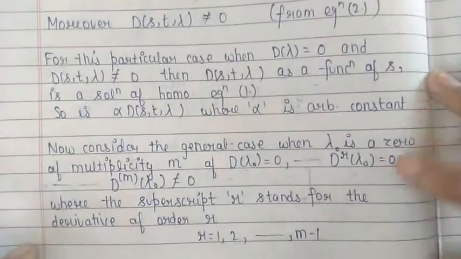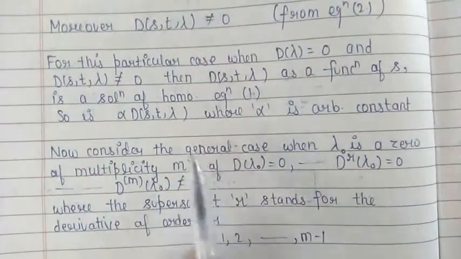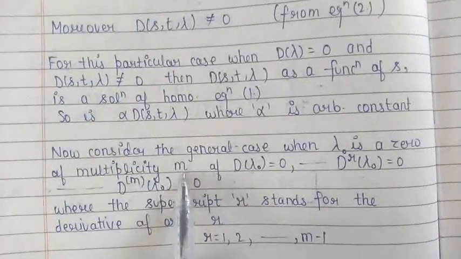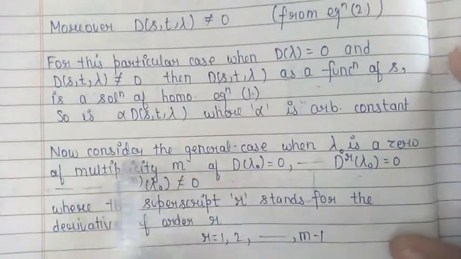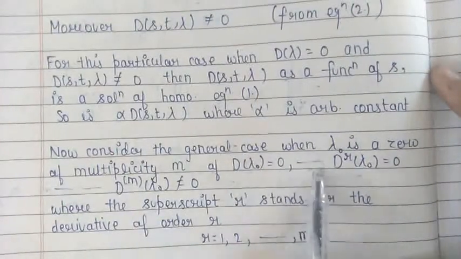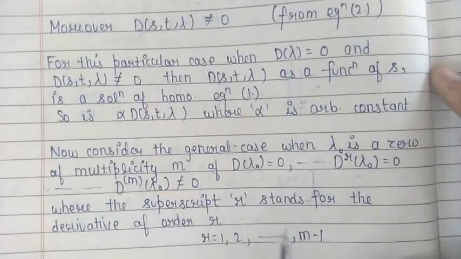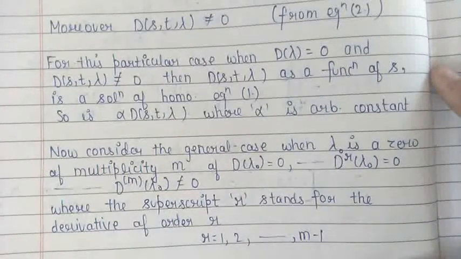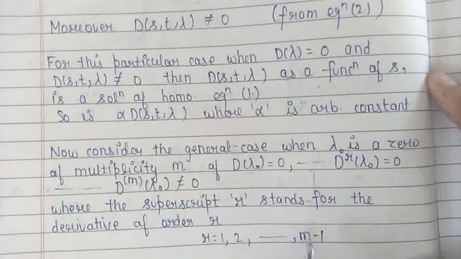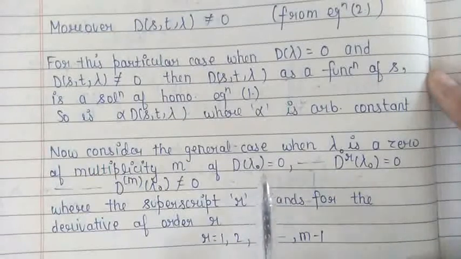Now let us discuss the general case when lambda naught is a 0 of multiplicity m. By definition of a 0 of multiplicity m, it means the derivatives of d lambda up to order m minus 1 will all vanish, and the derivative of order m will not be equal to 0, corresponding to the value of lambda equal to lambda naught.